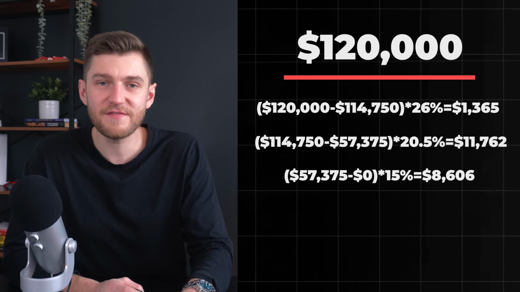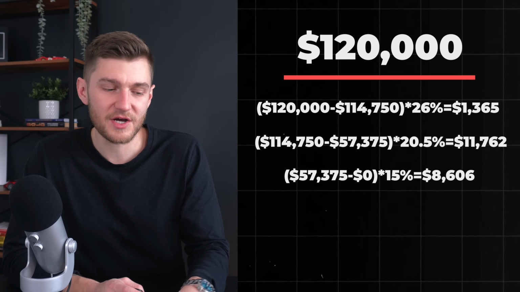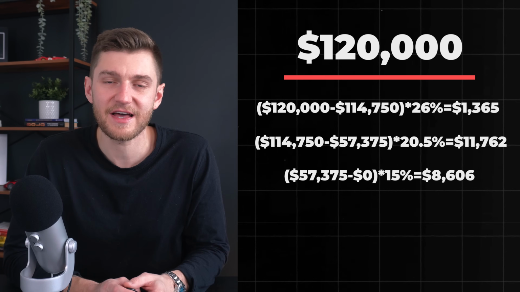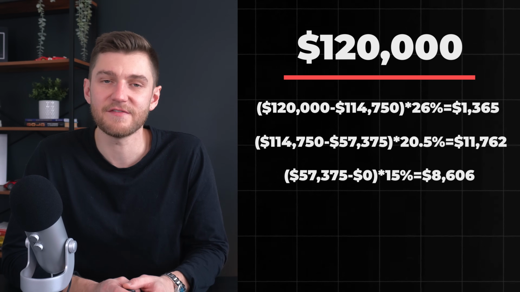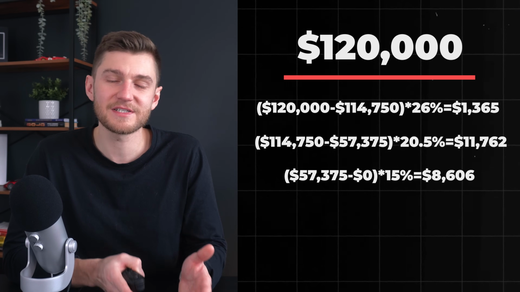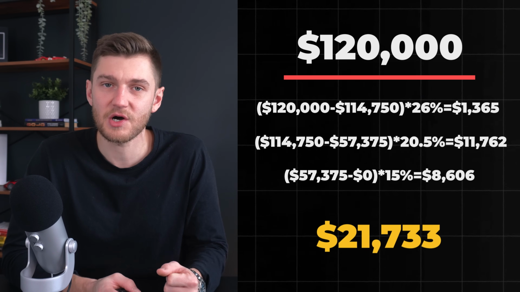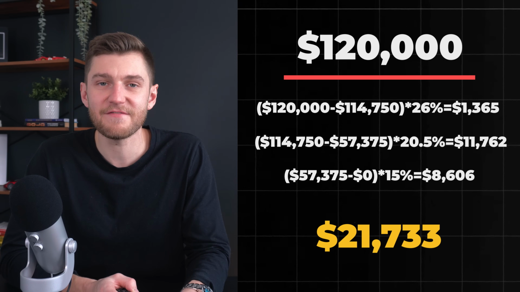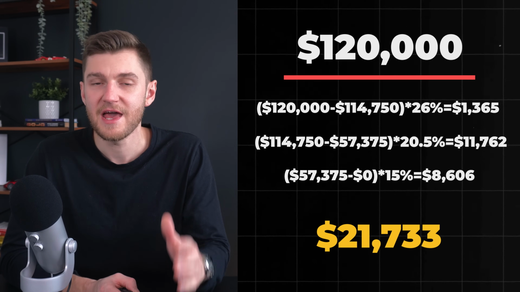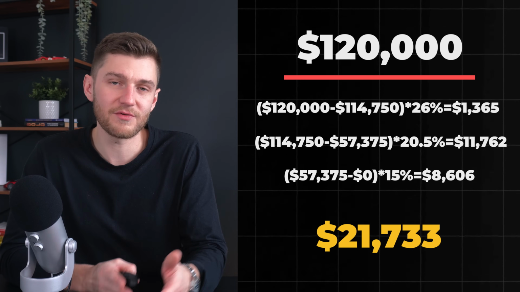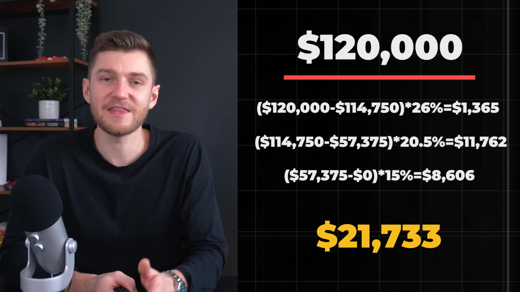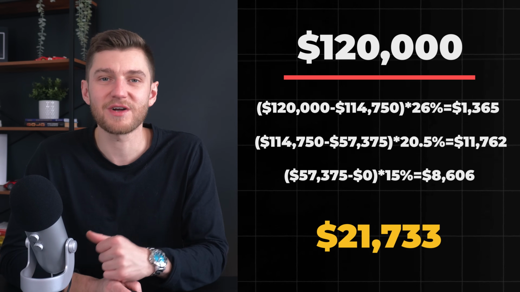And then finally, 15% is applied on the income from $0 to $57,375, meaning $8,606, for a total in federal income tax owing of $21,733. However, that would be before other tax deductions, credits, and the basic personal amount, which we'll cover next.